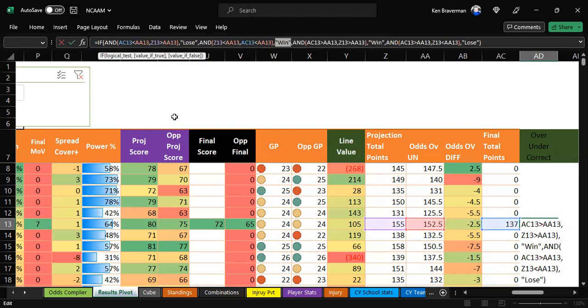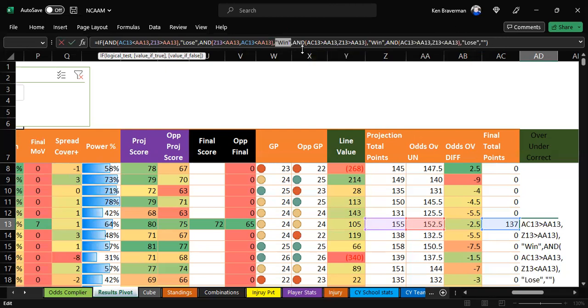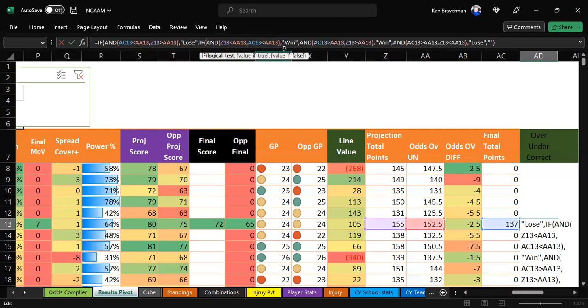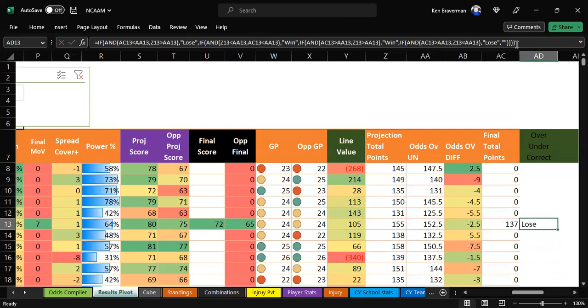Too many arguments? If, and oh yeah, then we got to finish this thing off. Let's say nothing. Yeah, what else do I need to do? When do I got to close something off? Oh, I got to put ifs in front of my and. Sorry, ifs. Yeah, you can't just do another and. At least in Excel, you have to know that, it's the syntax of this Boolean, you have to put the if in front of the and. And then we have to close a bunch of parentheses right here, I believe. Voila. We lost.